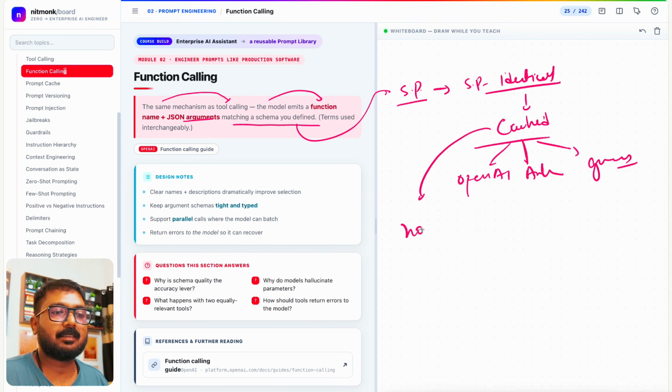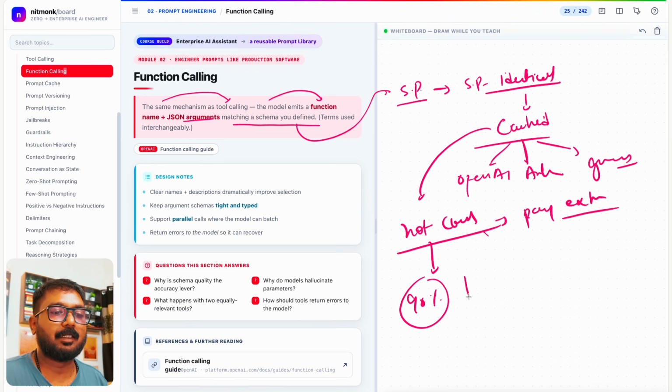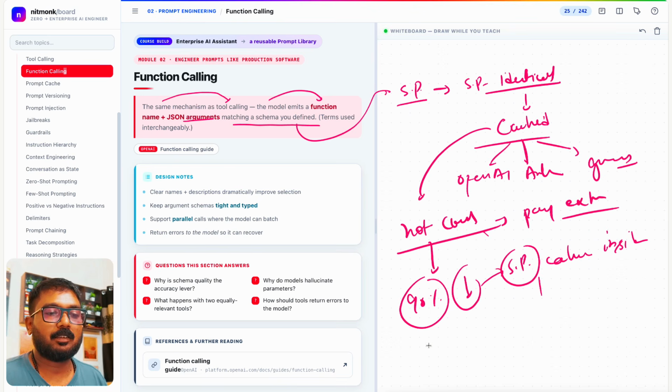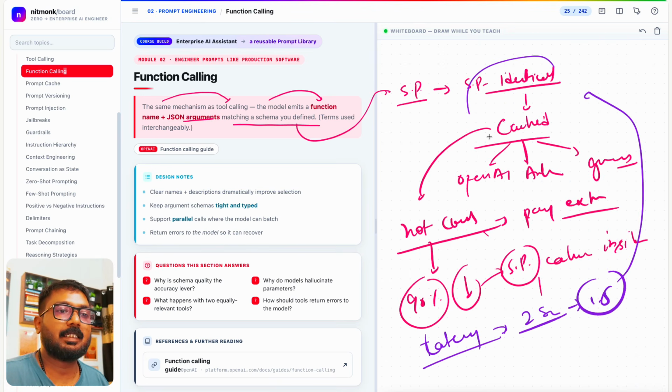If they are not cached, then you have to pay extra every time. If they are cached, 90% of the bill gets reduced because the system prompt is cached inside these providers. Also, the latency that was, let's say, 2 seconds earlier becomes 1.5 seconds because the identical system prompt got cached inside the LLM. So that is the function calling.